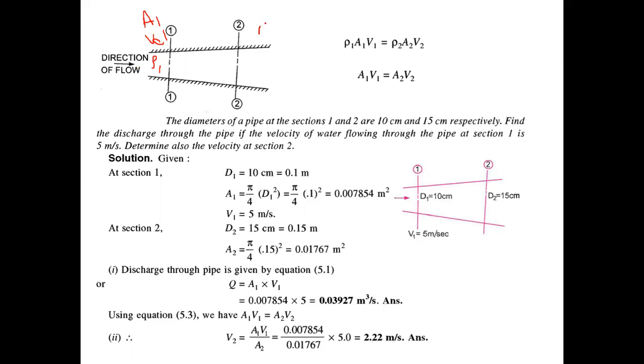Similar counterpart is here also. Area of the cross section at the second section is A2, velocity of the fluid flow is V2, and the density of the fluid at this cross section is rho2. So what does the continuity equation say? Continuity equation says that whatever the mass of the fluid, or I can say whatever the volume flow rate at this section, let's say is Q1, and the volume flow rate at this section is Q2, then Q1 should be equal to Q2.